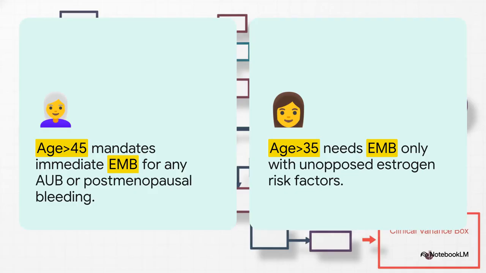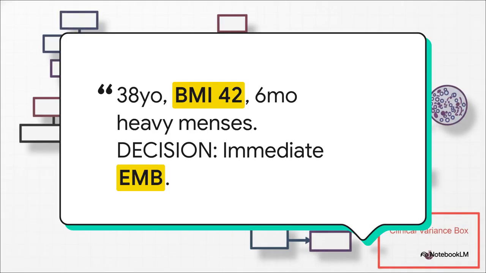Now look at this strict age risk decision boundary for an endometrial biopsy, or EMB. If a patient is over 45 and has any abnormal uterine bleeding, that mandates an immediate biopsy, no questions asked. And for postmenopausal women, literally any bleeding at all, or an endometrial stripe of 4 millimeters or greater, triggers that exact same mandatory pathway. But what about the younger cohort? Well, for patients under 45, we restrict immediate EMBs strictly to those with AUB who also have risk factors for unopposed estrogen. We're talking severe obesity, chronic anovulation like PCOS, or patients who just have persistent bleeding that isn't responding to medical management.